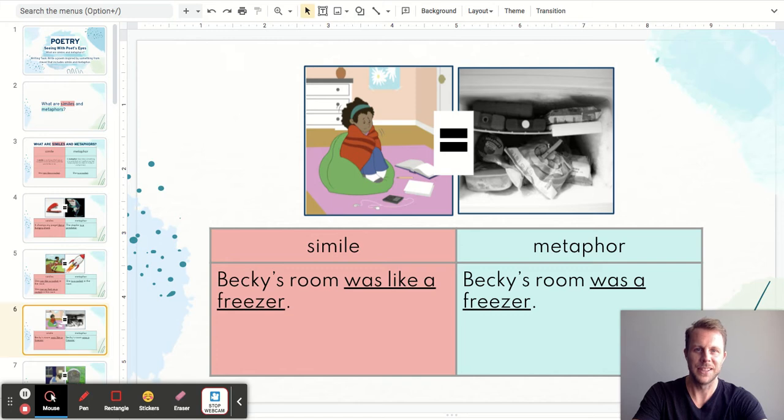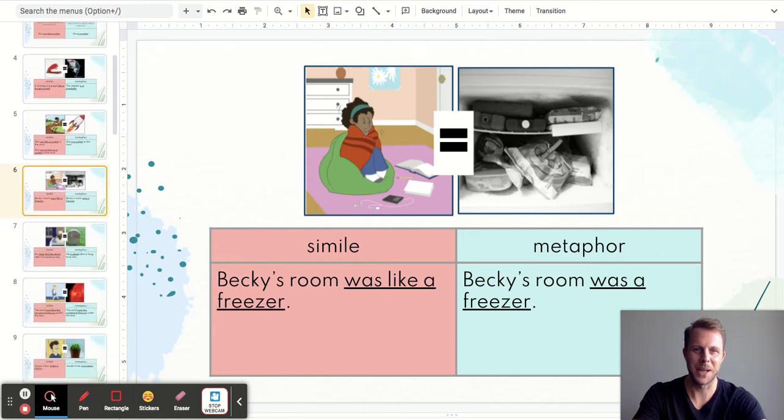In this example, it's describing Becky's room. Becky's room was like a freezer. Metaphor? Becky's room was a freezer. Ooh, when I think of that, I think of cold, cold, cold winters in Canada. That's what comes to my mind.